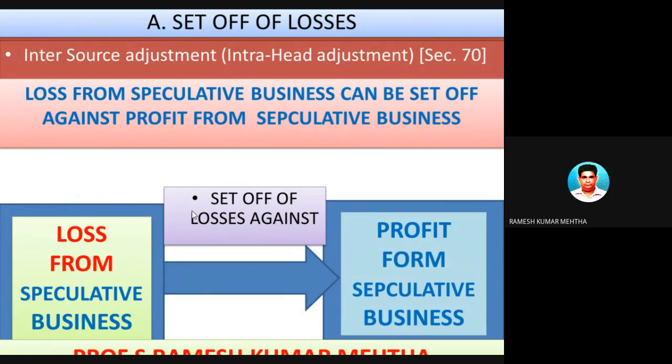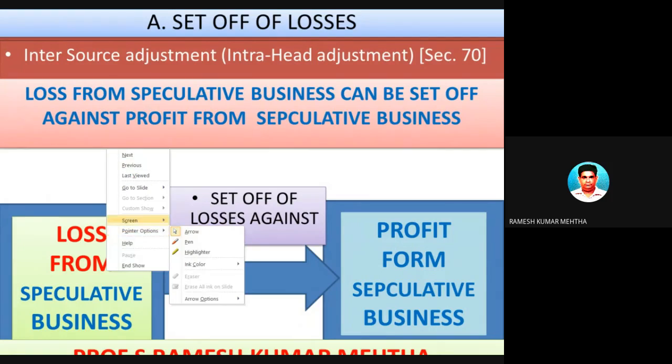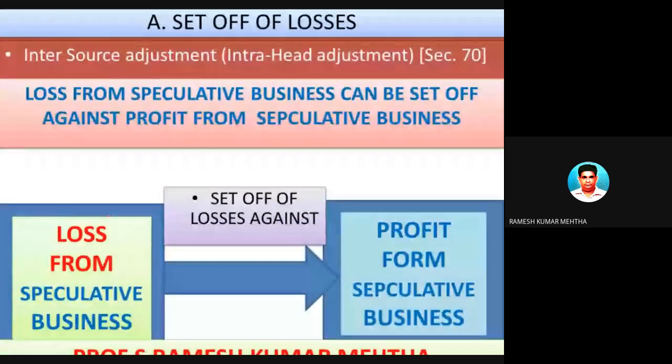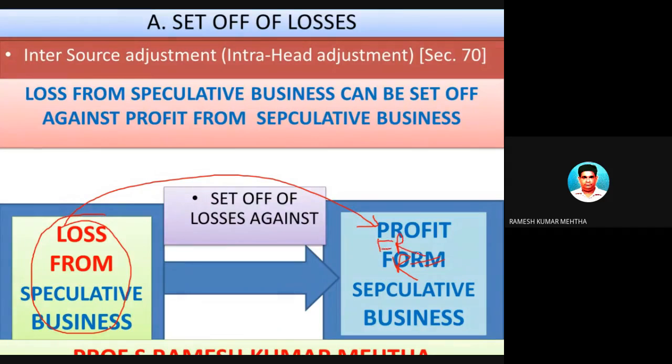The fourth one states that loss from speculative business can be set off against profit from speculative business only. So already this was an exception I told.